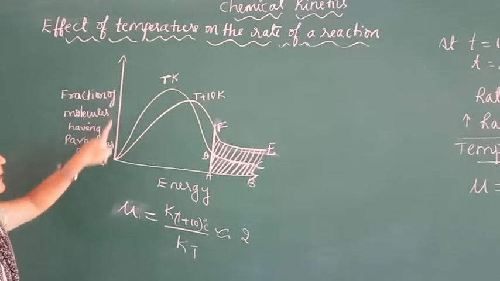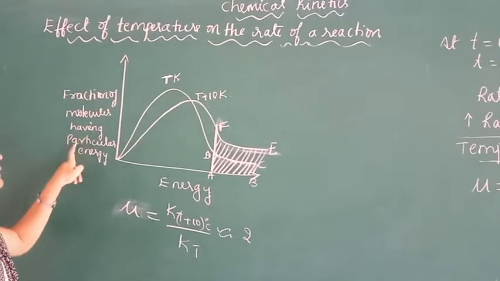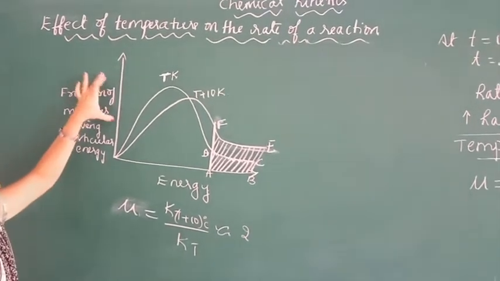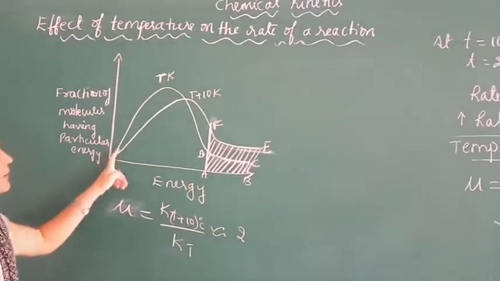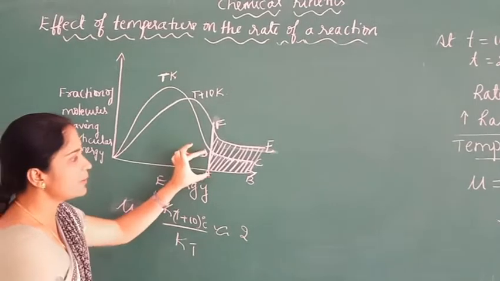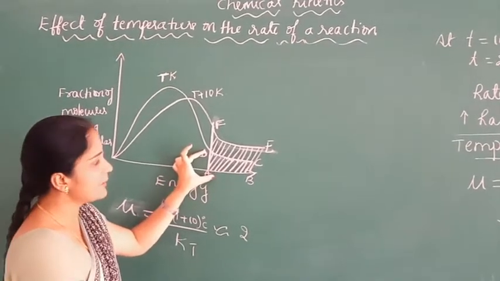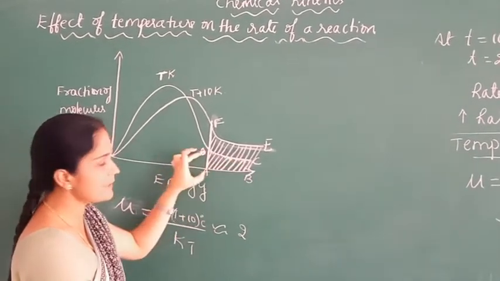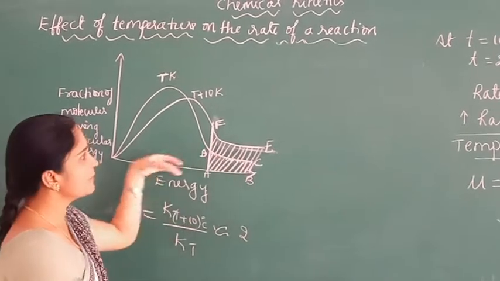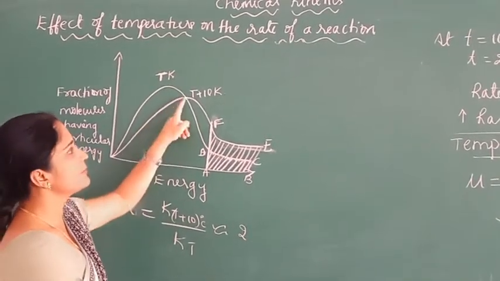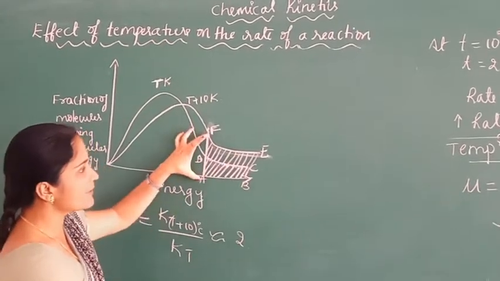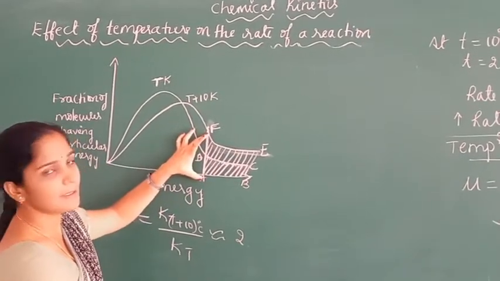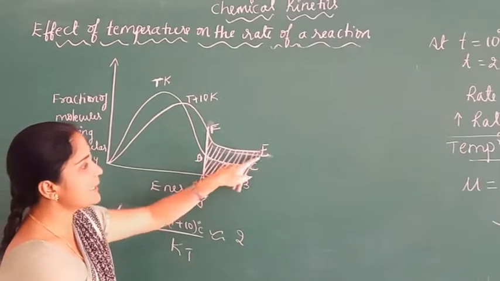So now I am taking fraction of molecules having a particular energy on the y-axis and energy on the x-axis. At T Kelvin, the number of molecules participating in a chemical reaction is given by area ABCD. When temperature increases to T plus 10 Kelvin, the number of molecules participating in a chemical reaction is given by area ABEF.